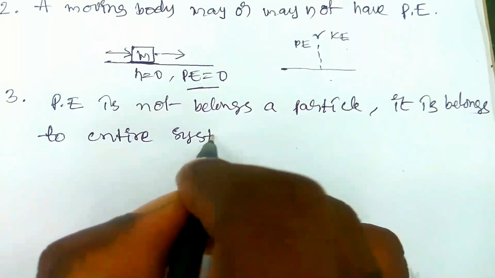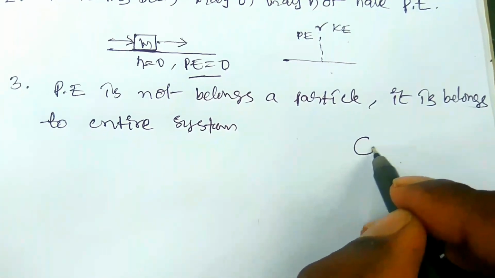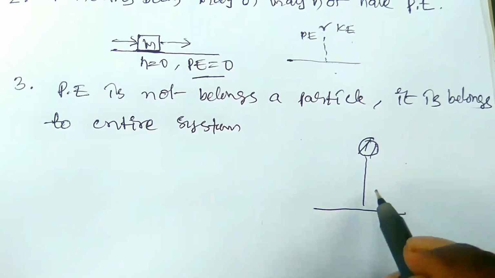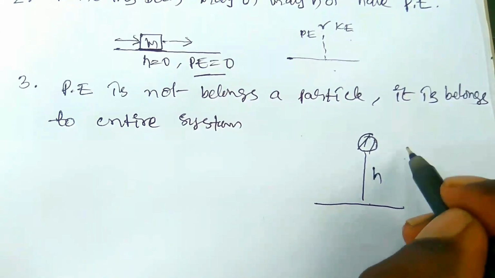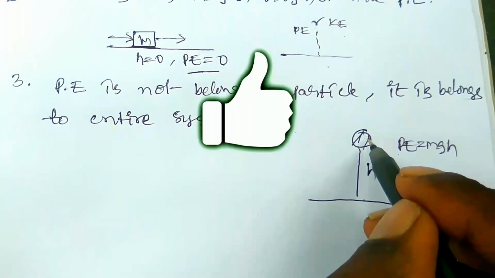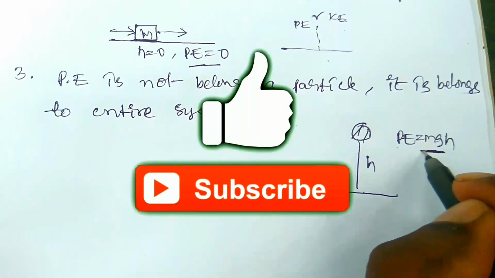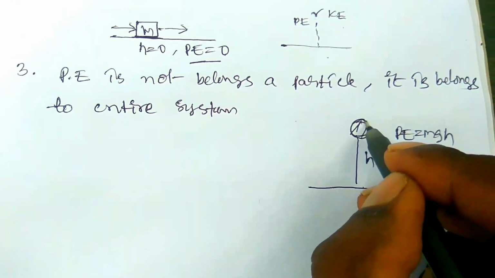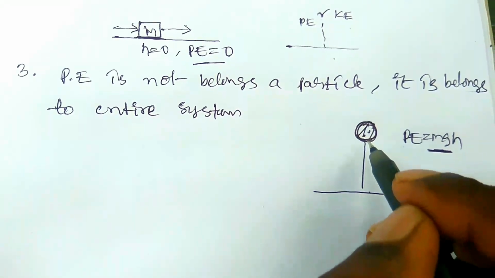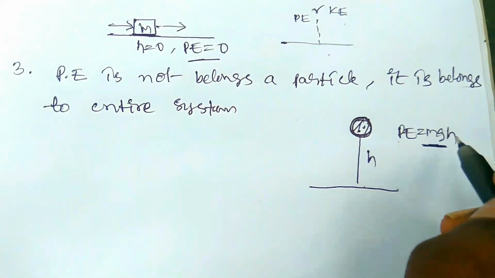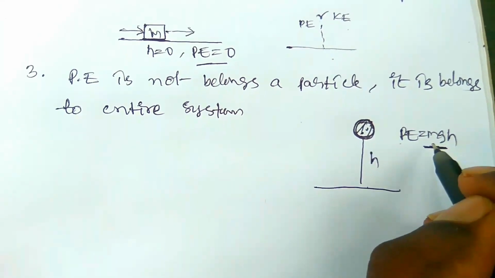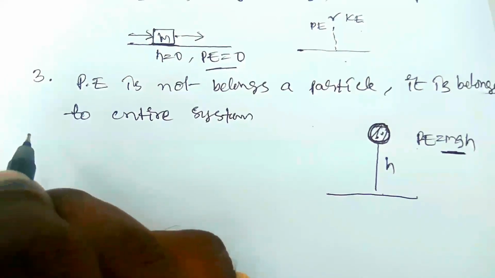Suppose a mass m of a body is located at a height of h from the ground, then it has potential energy PE equal to mgh. So here this mgh contains the total body. It is the system. It does not belong to a single particle in the system. So it belongs to the entire system. That is the concept you have to understand here.